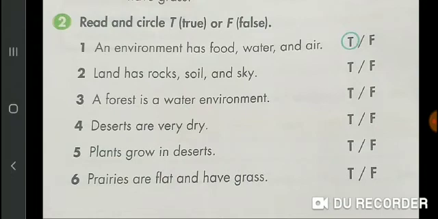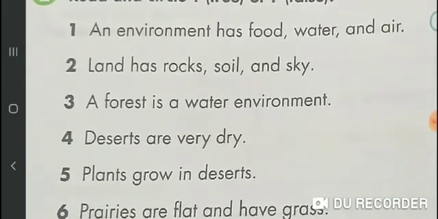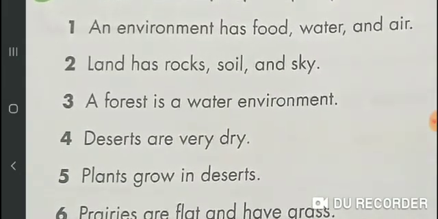Now look at number 2. Land has rocks, soil and sky. I will repeat the sentence. Land has rocks, soil and sky. Yes students, that is the true statement. So circle T again.